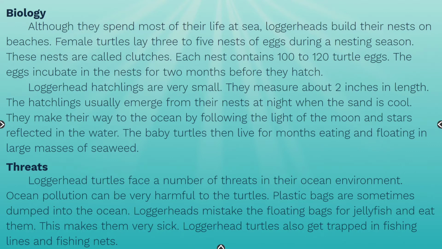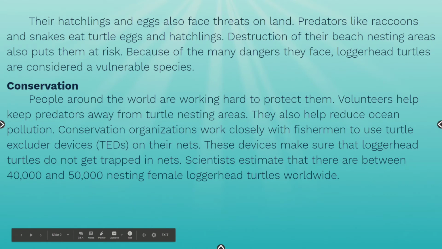Threats. Loggerhead turtles face a number of threats in their ocean environment. Ocean pollution can be very harmful to the turtles. Plastic bags are sometimes dumped into the ocean. Loggerheads mistake the floating bags for jellyfish and eat them. This makes them very sick. Loggerhead turtles also get trapped in fishing lines and fishing nets. Their hatchlings and eggs also face threats on land. Predators like raccoons and snakes eat turtle eggs and hatchlings. Destruction of their beach nesting areas also puts them at risk. Because of the many dangers they face, loggerhead turtles are considered a vulnerable species.